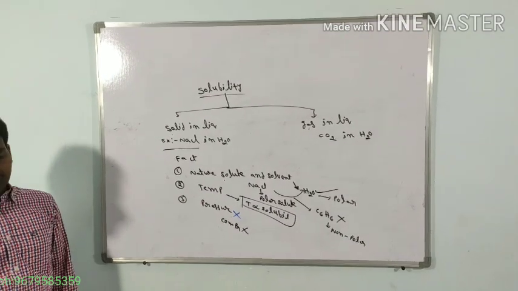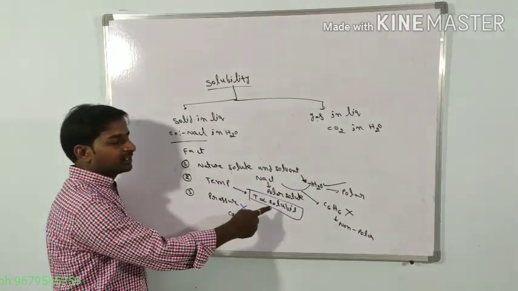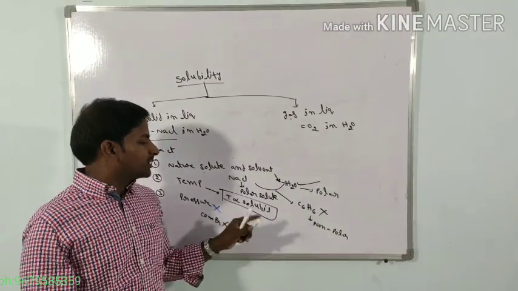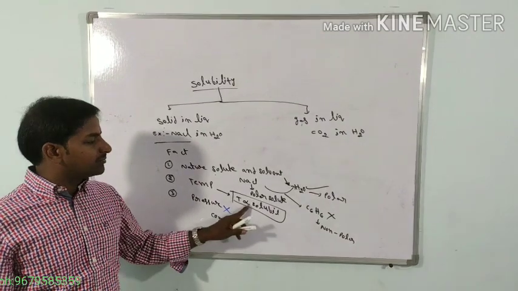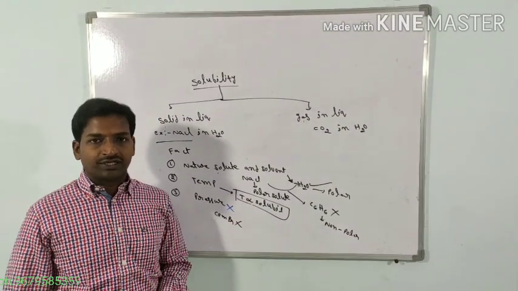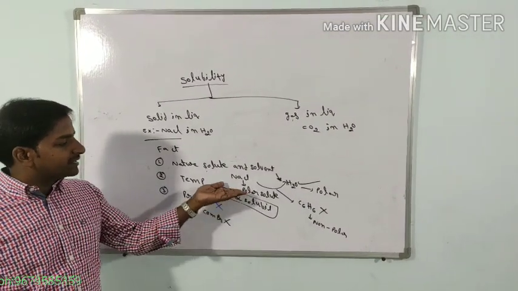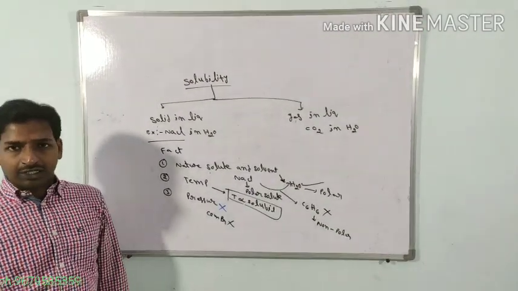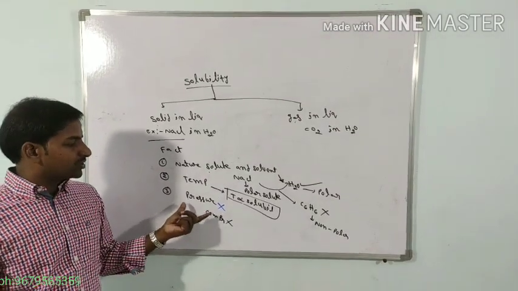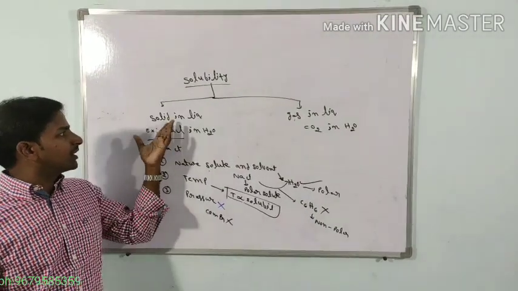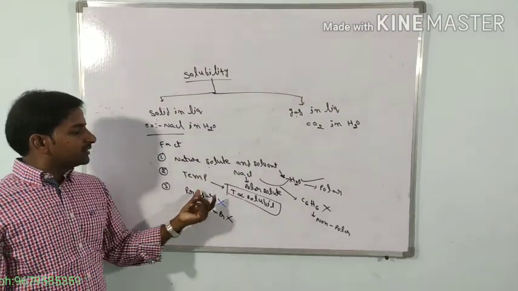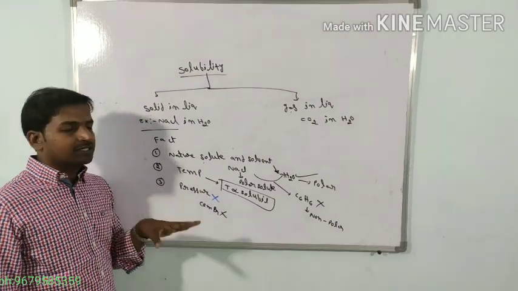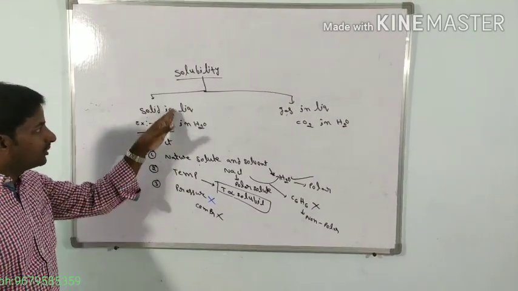Next, if you take the effect of temperature, the temperature is directly proportional to the solubility. Sometimes it will change, depending on the solute condition. When we are increasing the temperature, the solubility of a solid in liquid system, for the majority of components, is directly proportional. Next, the effect of pressure is negligible for solid in liquid system, because the compressibility of solids and liquids is negligible. That is the solubility of solid in liquid.